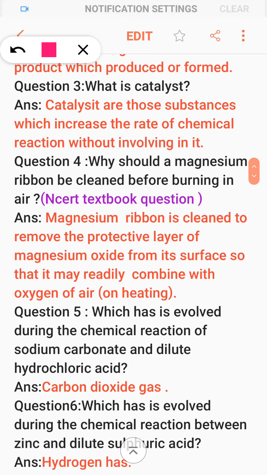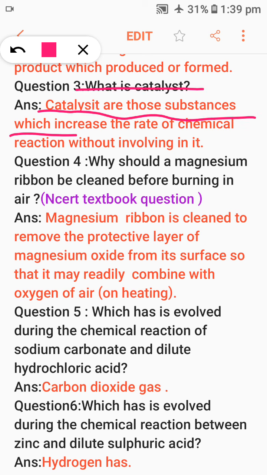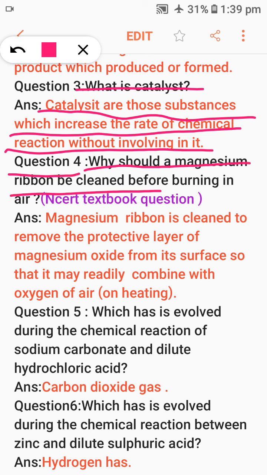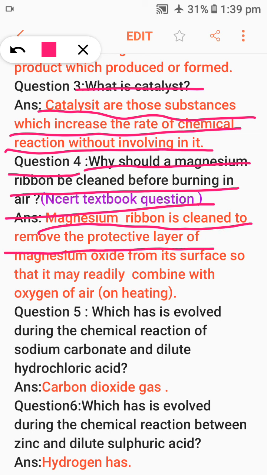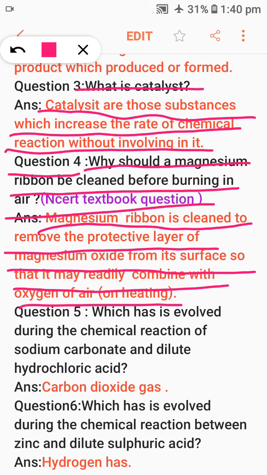And the third question is, what is a catalyst? Catalysts are those substances which increase the rate of a chemical reaction without being involved in it. Next is question 4. Why should a magnesium ribbon be cleaned before burning in air? This is an NCERT textbook question. The answer is very simple. Magnesium ribbon is cleaned to remove the protective layer of magnesium oxide from its surface so that it may readily combine with oxygen of air on heating.